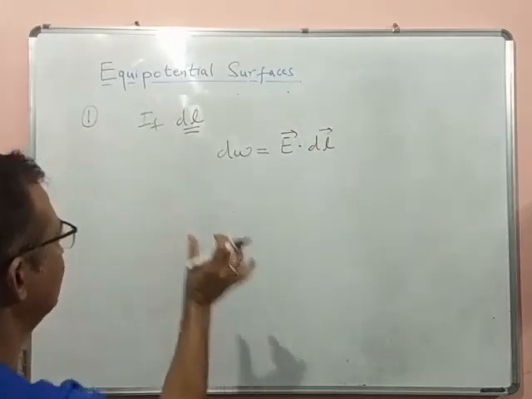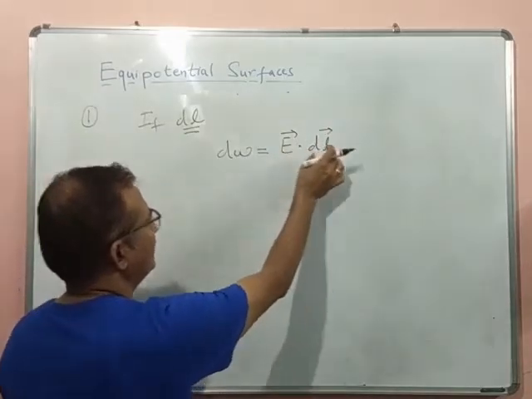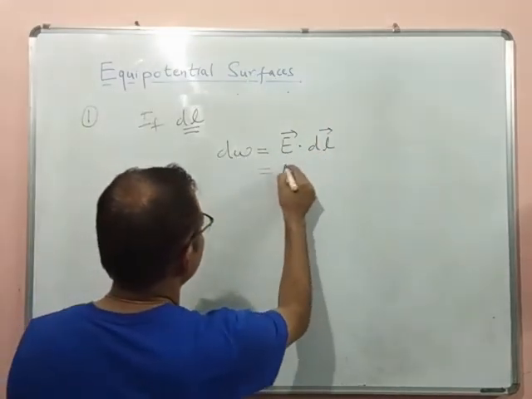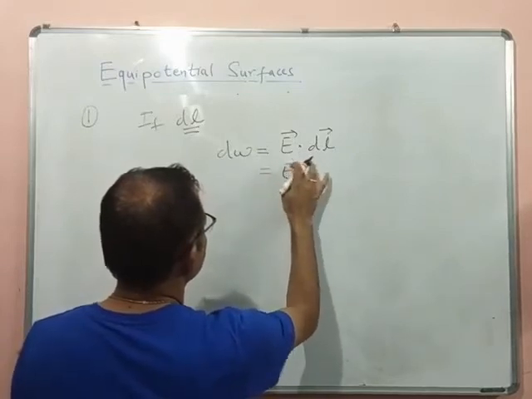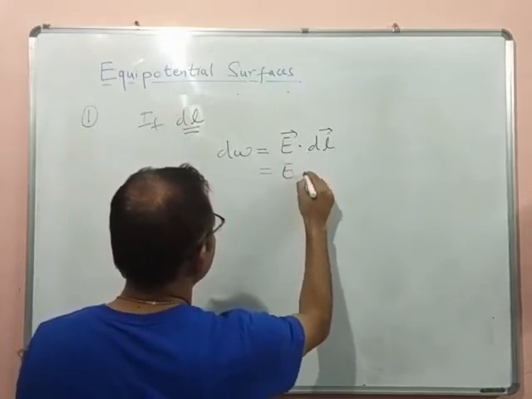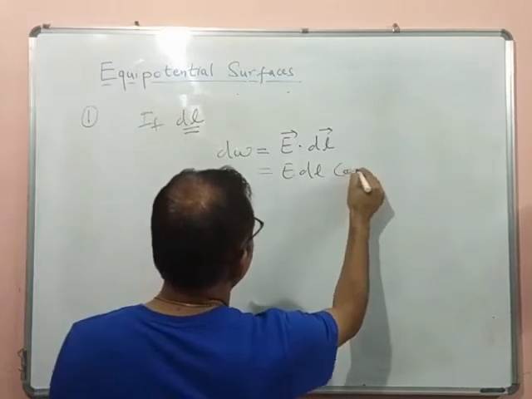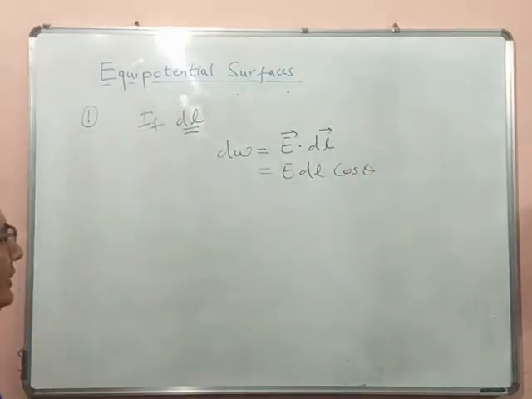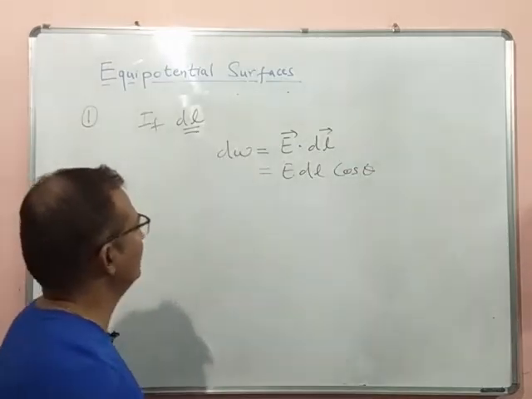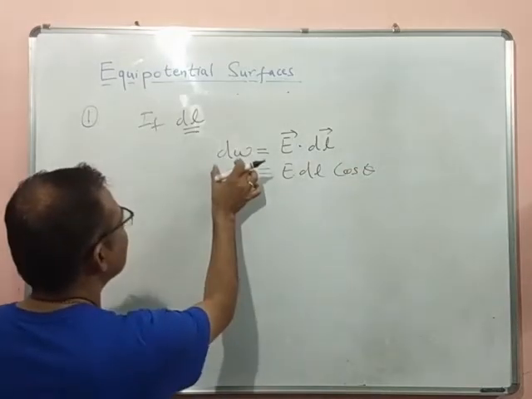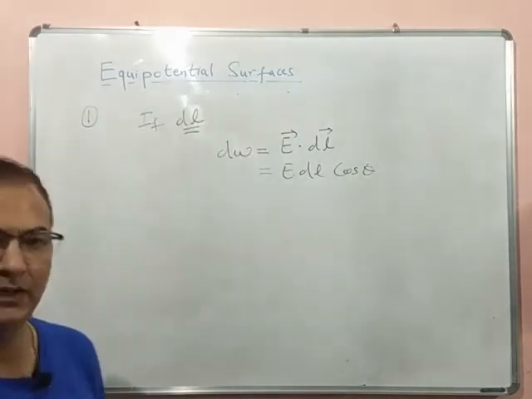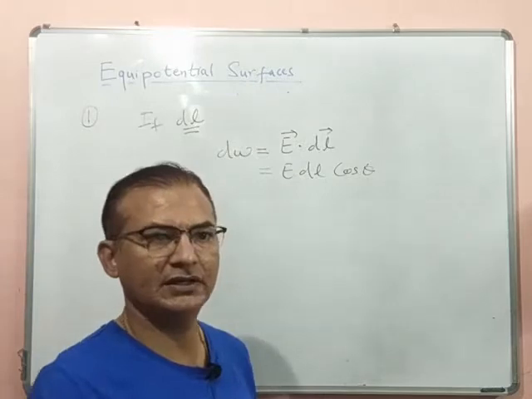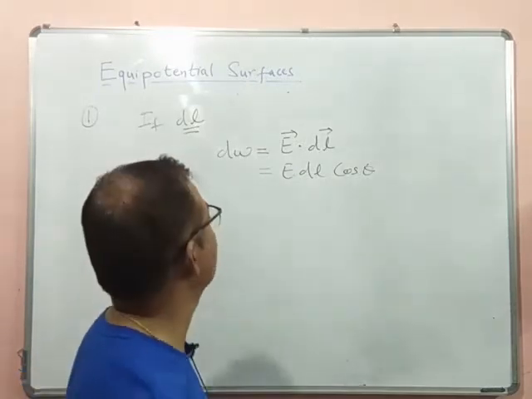So this small work done is the dot product of electric field and the distance. Now this is equal to the magnitude of E times dl and the angle between them, E dl cos theta. Now since we know that this work done is 0 in an equipotential surface, moving a point charge in the equipotential surface, the work done is 0.